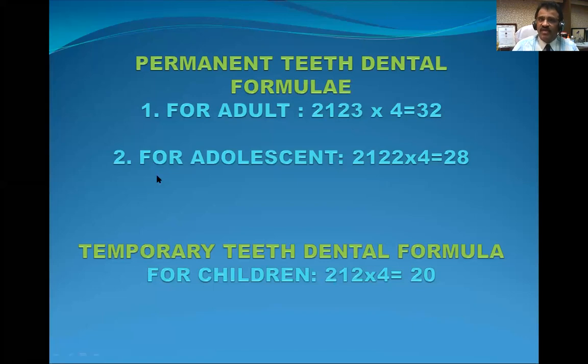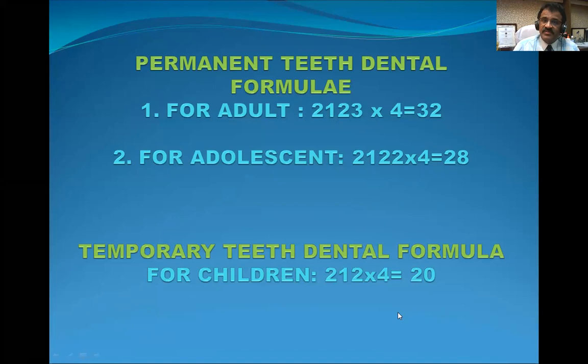And for the adolescent, 1 molar is yet to come. You can't say that it isn't there, but it is yet to come. So we have 2 1 2 2, which means 2 plus 1 is 3, 3 plus 2 is 5, 5 plus 2 is 7. 7 fours are 28. Hope you understood this. And remember, this is a formula, okay? You have to explain it because you have two jaws, upper jaw and lower jaw. Because our body is in symmetry, there are 8 on each side. That is why we count it as 4.